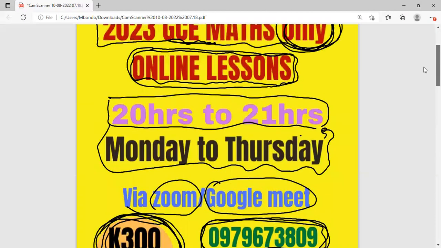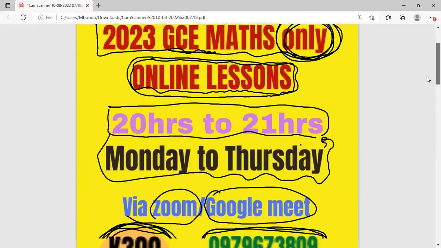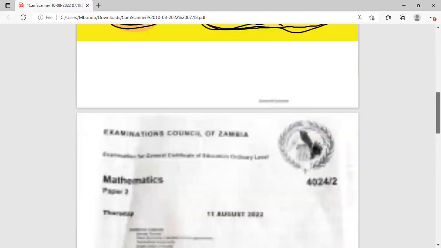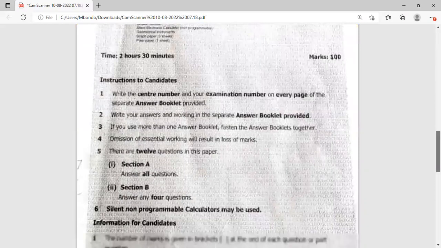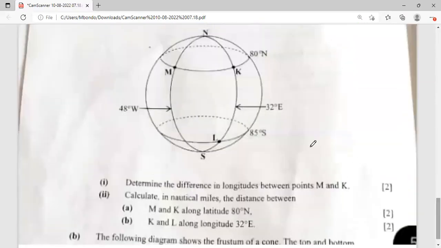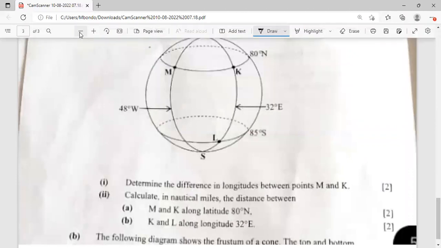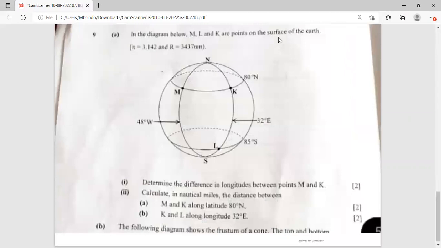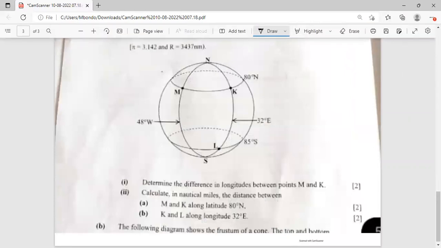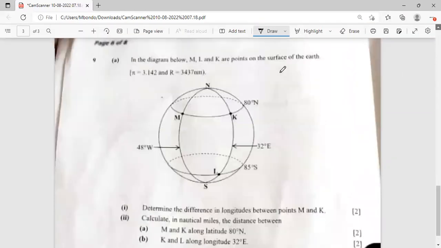I hope I've given adequate information here, so we can go straight to the question and solve it. So this is the question that I want us to look at, which was in 2022.